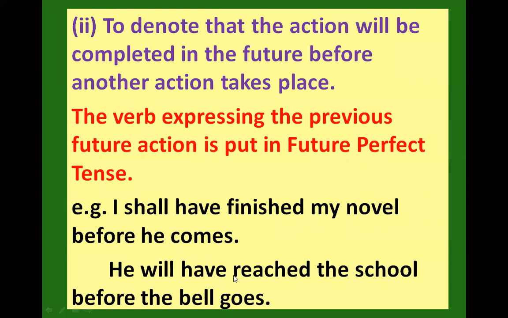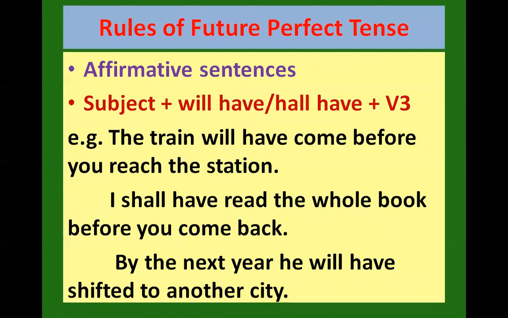He will have reached the school before the bell goes. बेल बजने से पहले वो स्कूल पहुंच चुका होगा. So that way you express future perfect tense. So the form of writing a future perfect is with the subject you add will have, shall have plus V3.